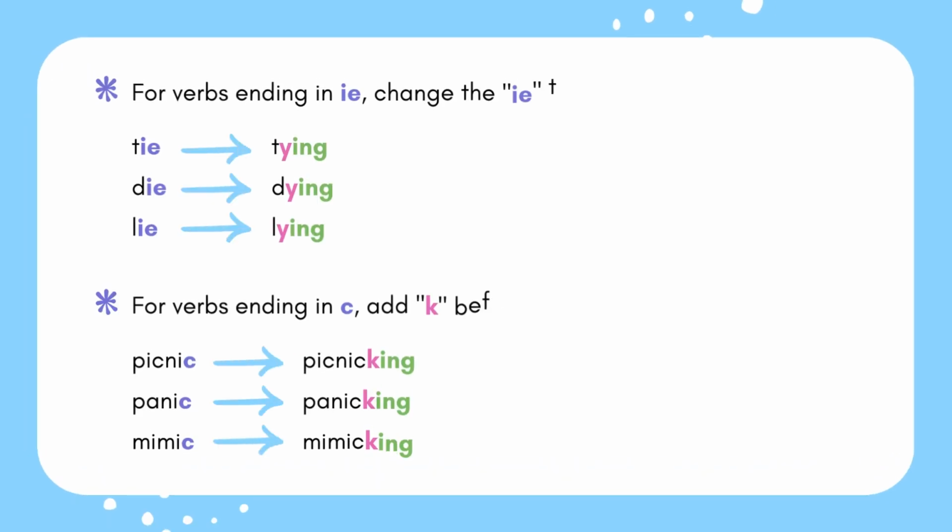And then for verbs that end in IE, you're going to change the IE to Y and then add -ing. So we have tying, dying, lying. And then for verbs that end in C, you're going to add a K before you add the -ing. So picnicking, panicking, mimicking.